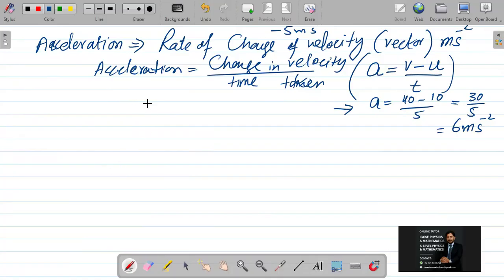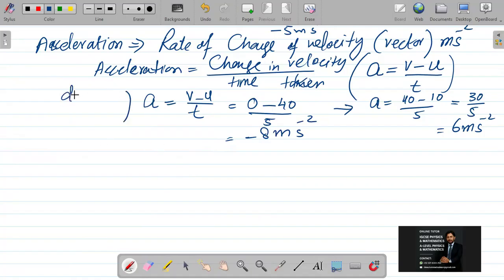But if I am applying the brakes, for example from 40 to 0, then v minus u over t. 40 will not be taken as the initial velocity here; 0 will be taken as the final velocity because I am applying brakes. So minus 40 over 5 gives minus 8 meters per second squared. That is negative acceleration. It can also be called deceleration, or retardation.